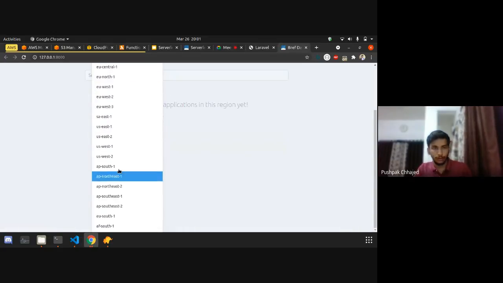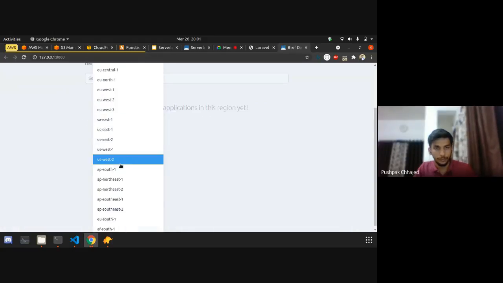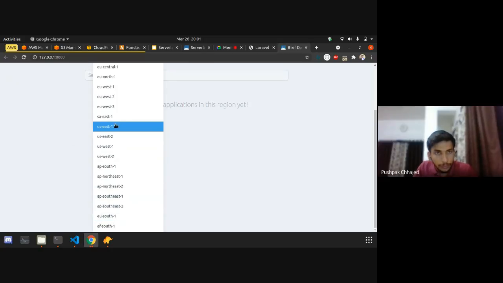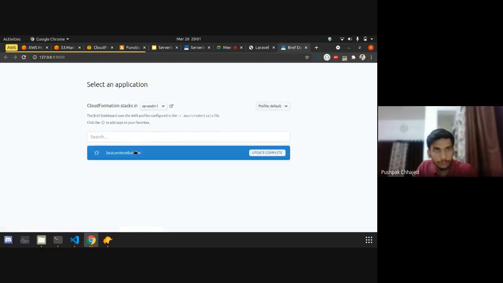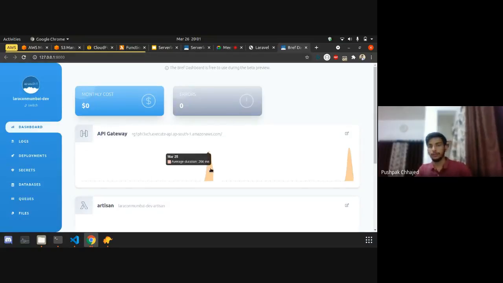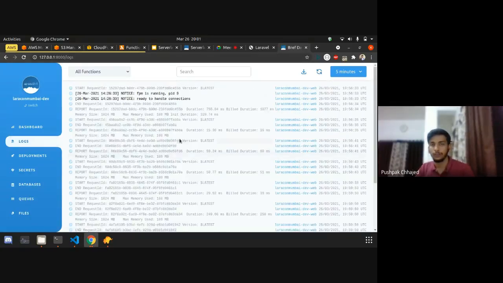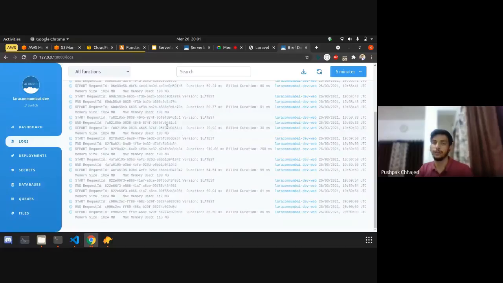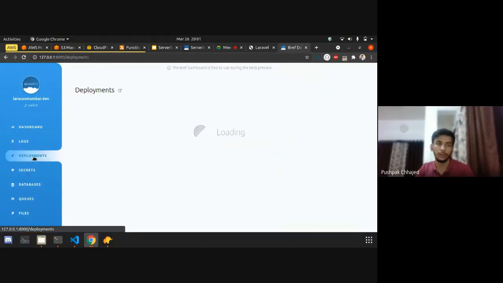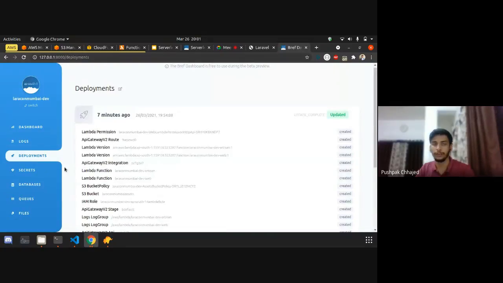I will go to our region, which is AP South 1. And you can see our application Laracon Mumbai Dev, and you can see all the things. You can see the logs. You don't need to worry about any specific thing. You can see the deployment log, how many times we have deployed and what things we deployed.